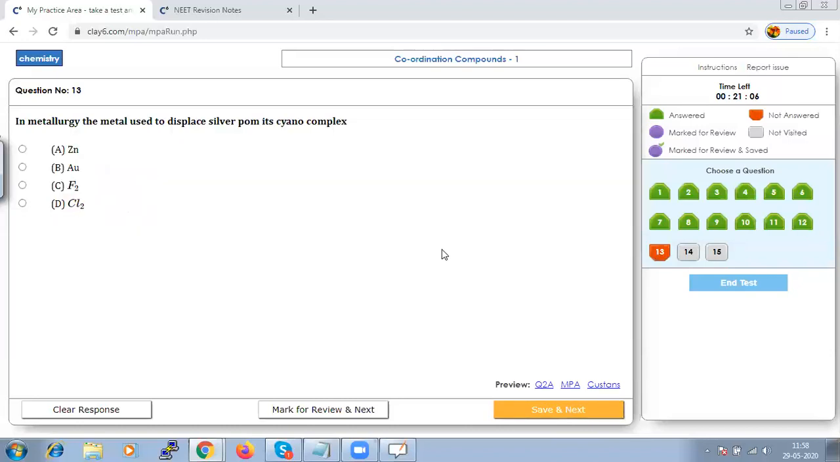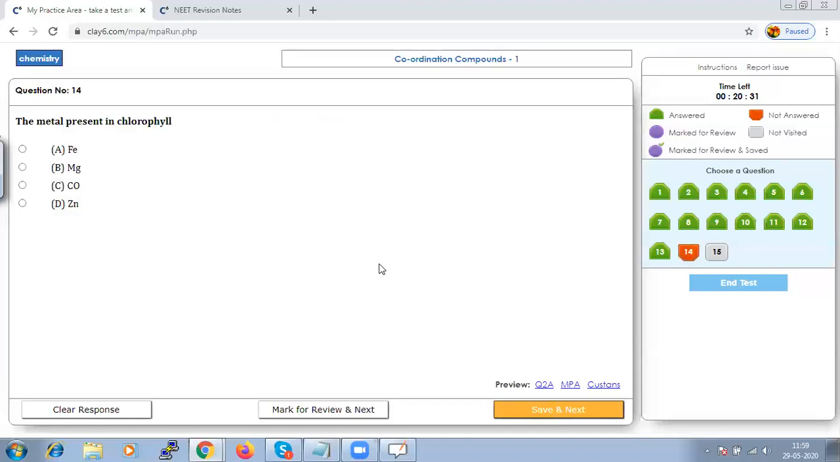In metallurgy, the metal used to displace silver from its cyano complex is your zinc. If you learn the metallurgy, it will be very simple to answer, and you can say that the option will be zinc. So option A. Let us save that and go to next.